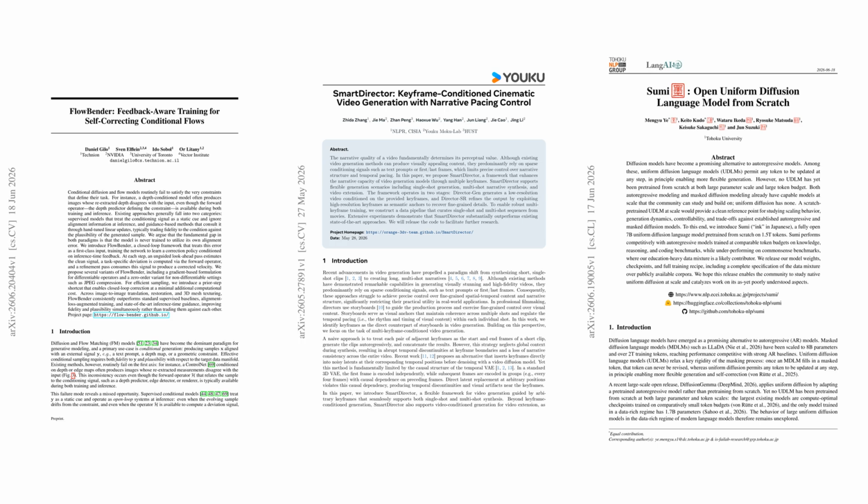Another pushes video generation toward true narrative pacing, with keyframes as semantic anchors. And a third proves a fully open diffusion language model can scale to serious benchmark performance. The common thread: generation is becoming more interactive, more controllable, and less dependent on brittle prompt tricks.